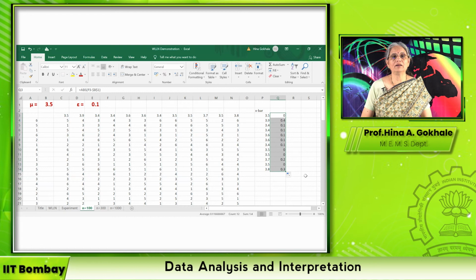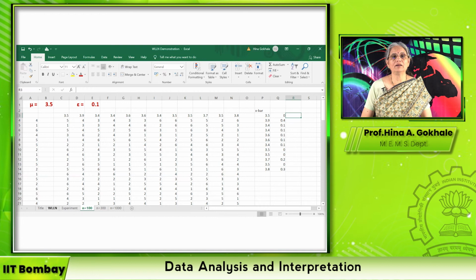And now, here also I have to make sure that the absolute difference is counted only up to 1 decimal point. So here also I will round off the value to 1 decimal point. See, this is very important to know your numbers well. Whatever comes in the spreadsheet, you have to put it in the order the way you want it. And now we have to count the probability. So number of times it has exceeded 0.1.